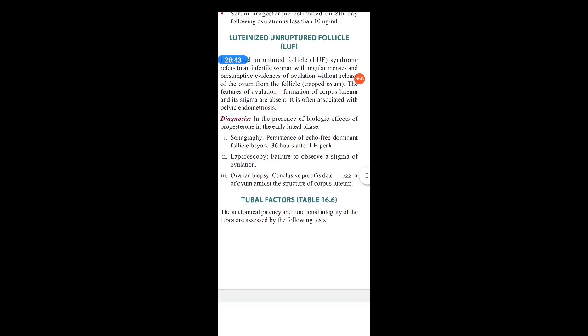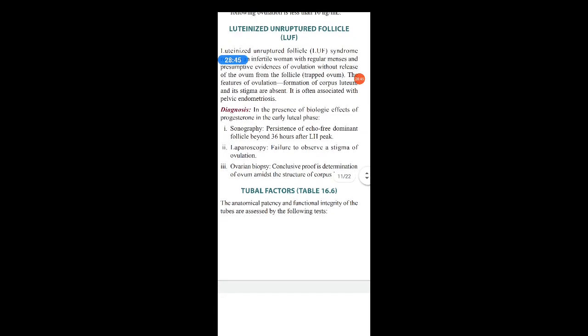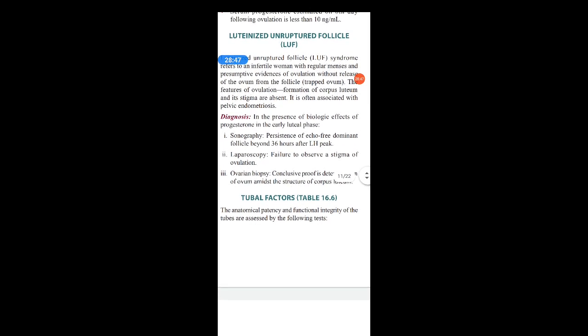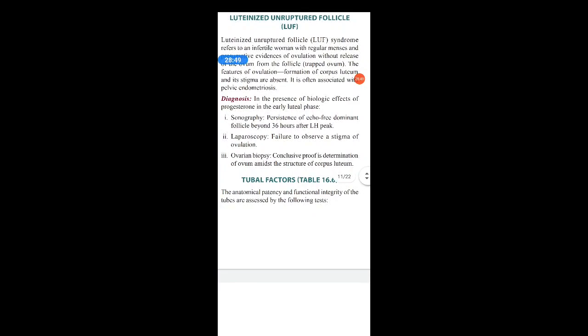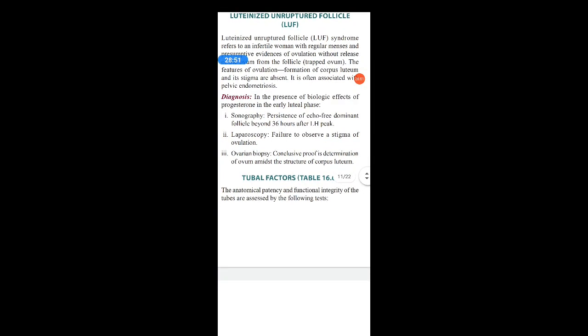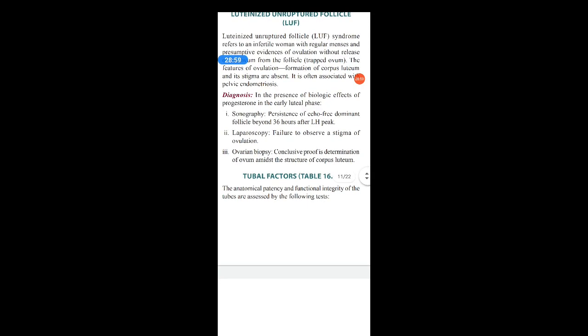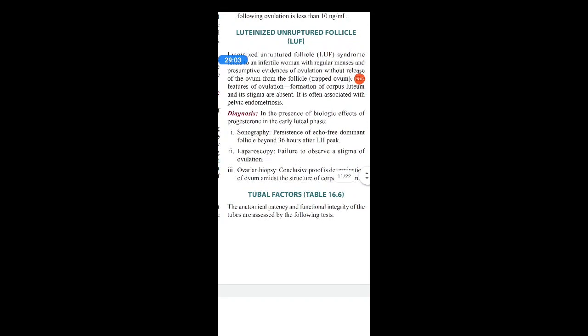Then laparoscopy, failure to observe a stigma of ovulation. Then the third method is with the help of ovarian biopsy. Conclusive proof is determination of the ovum inside the structure of the corpus luteum, directly doing the biopsy and seeing the corpus luteum, and if you find the ovum trapped inside the corpus luteum, then you can say it is a case of LUF, luteinized unruptured follicle.